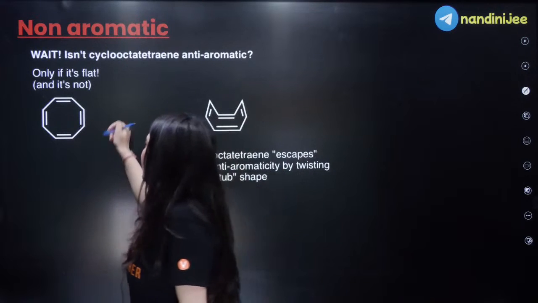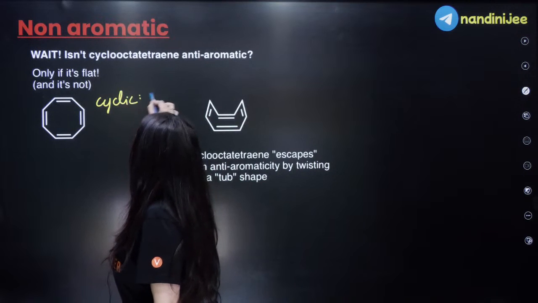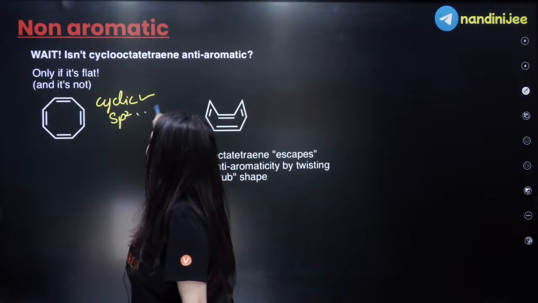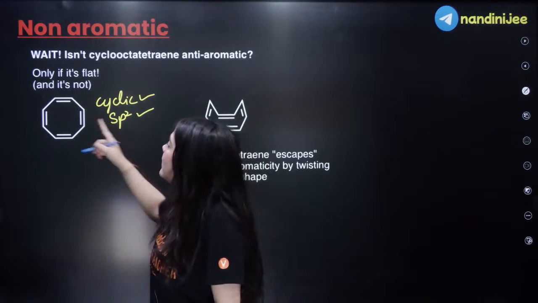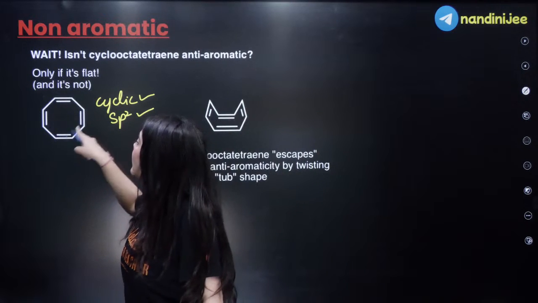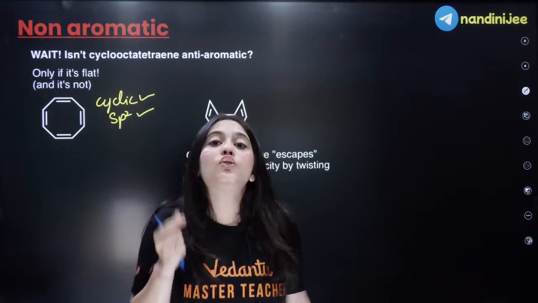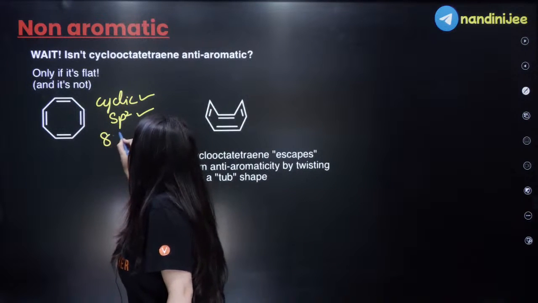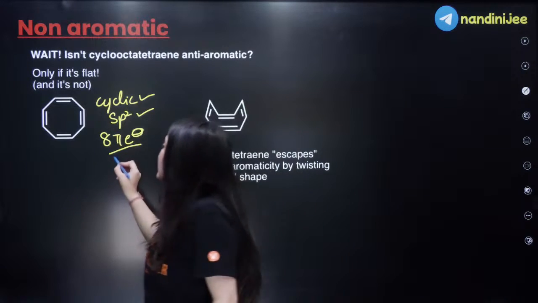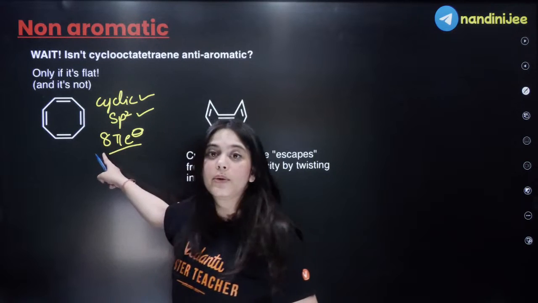You will tell me, ma'am, this is a cyclic compound. Are all the atoms sp2 hybridized? Yes, ma'am, all the atoms are sp2 hybridized. Now how many electrons does it have? It has 1, 2, 3, 4 pi bonds, which means 4 into 2, this is an 8 pi electron system, isn't it? So ma'am, this should be an anti-aromatic compound because this is coming into the table of 4.